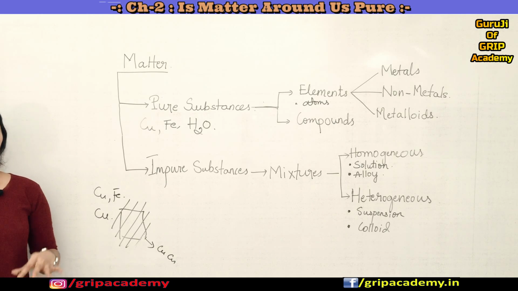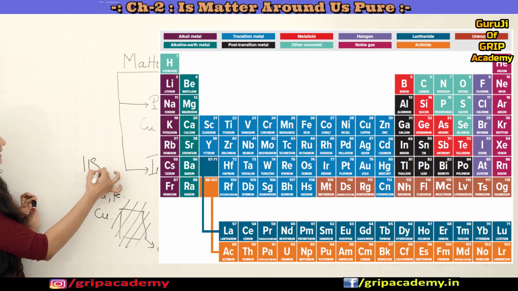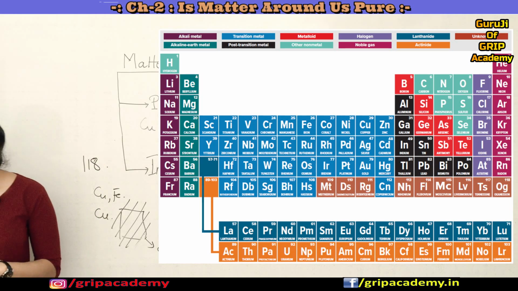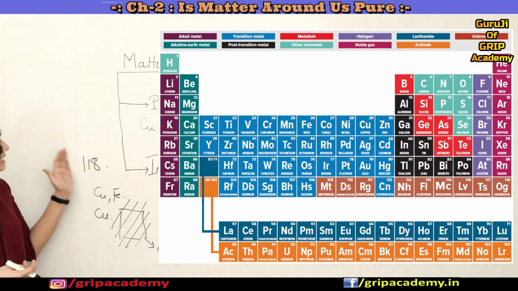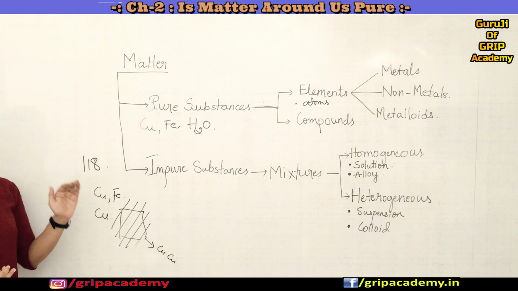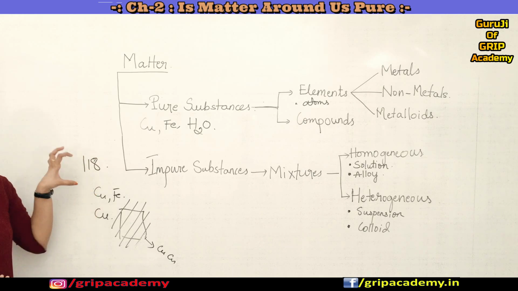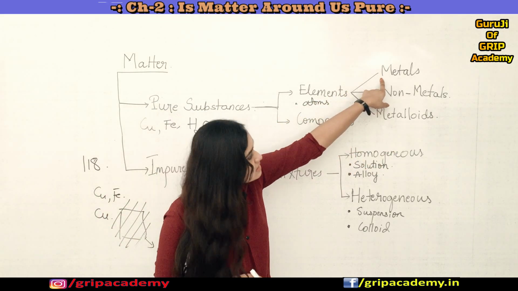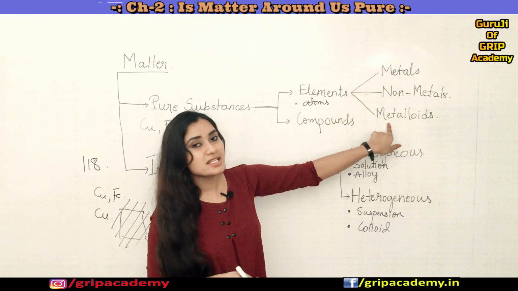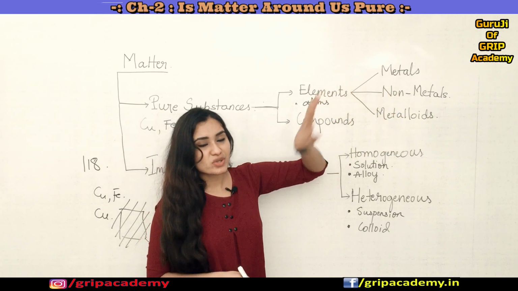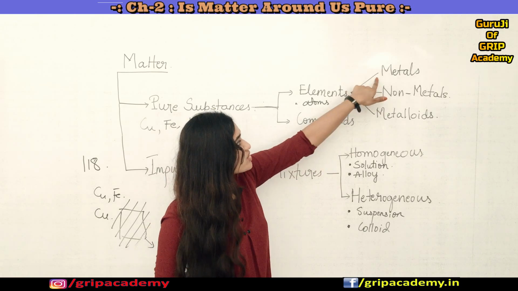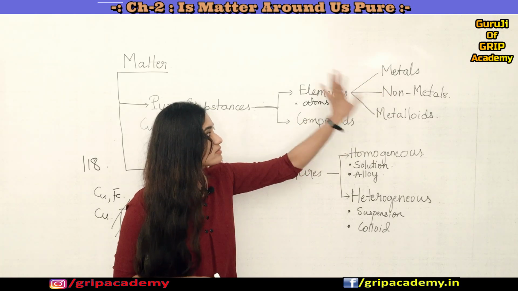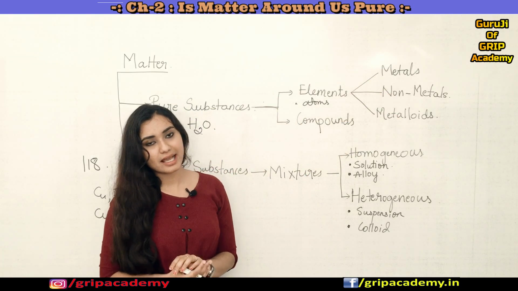Till now we have 118 elements in nature, and we have classified these 118 elements into three types, which I have already mentioned: metals, non-metals and metalloids. Now let us understand the properties of each of these: metals, non-metals and metalloids.